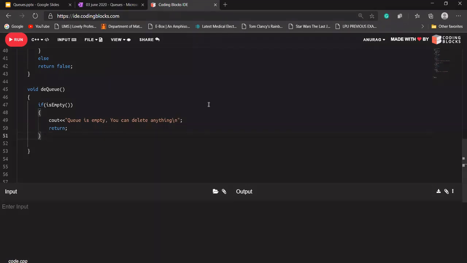Now let's say I'm having 5 values, 1 2 3 4. Let's say I'm having 4 values only in our queue. If I want to perform a dequeue, this element should be removed.